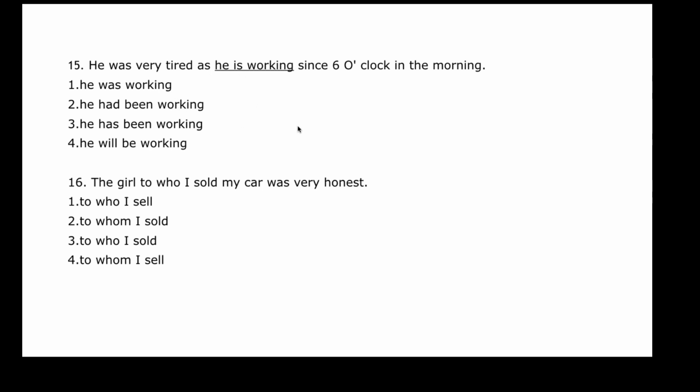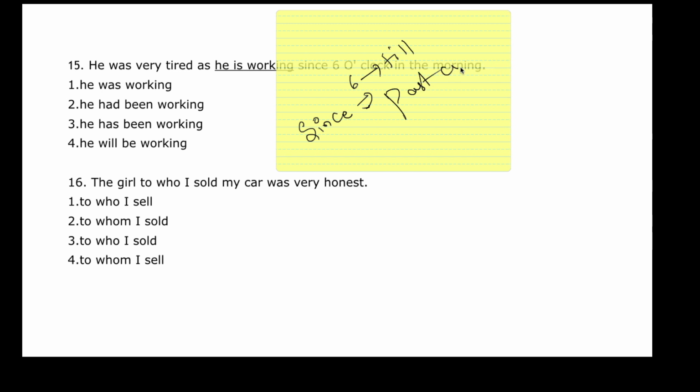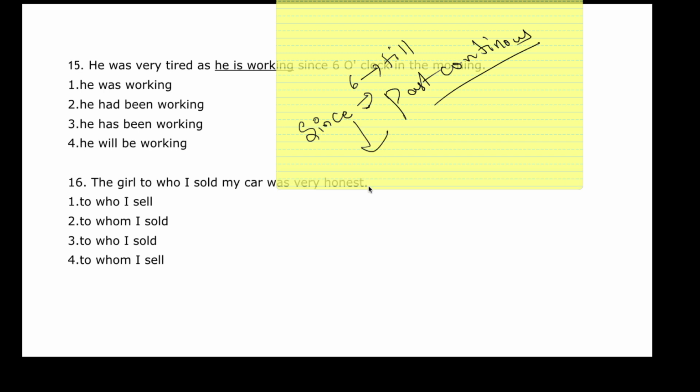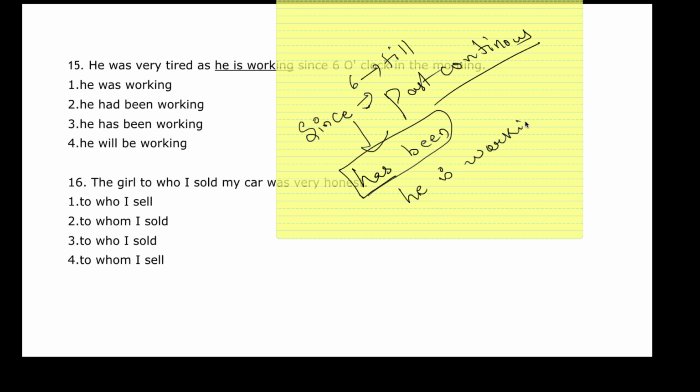Okay, so let's have a look. The term says since. If I say I have been working since 6 o'clock in the morning, that means I am working from 6 o'clock till now. It is past continuous. It is continuing from the past, that is 6 o'clock in the morning, till now. So what goes with past continuous? Has been. Has been is a past continuous. Okay, so he is working. Is what? Is present.